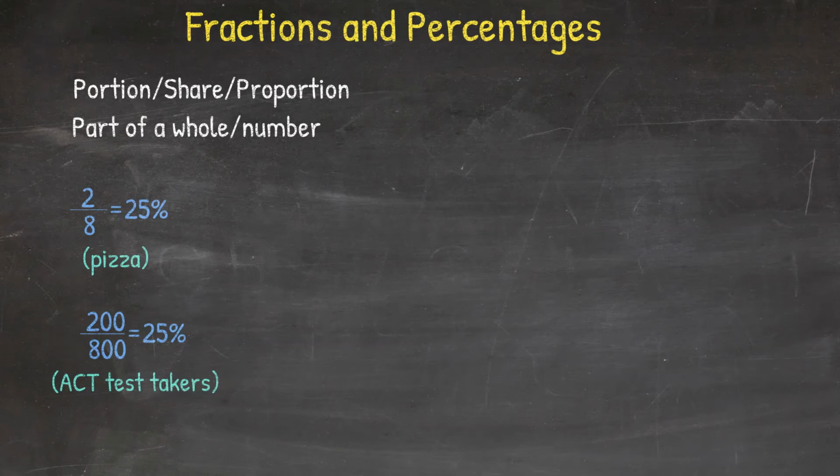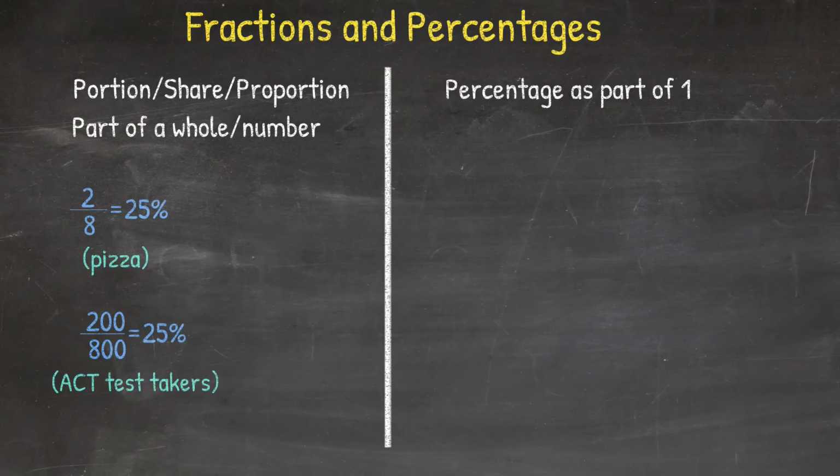Before we get to why 25% is the same as 2 out of 8 in the pizza example, or 200 out of 800 in the ACT test takers example, let's look at the concept of percentage as part of 1. 25%. Let's look at this number. We sometimes explain the concept of percentage as 25 out of 100.